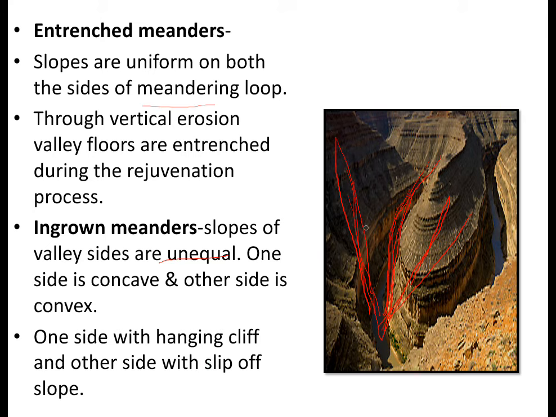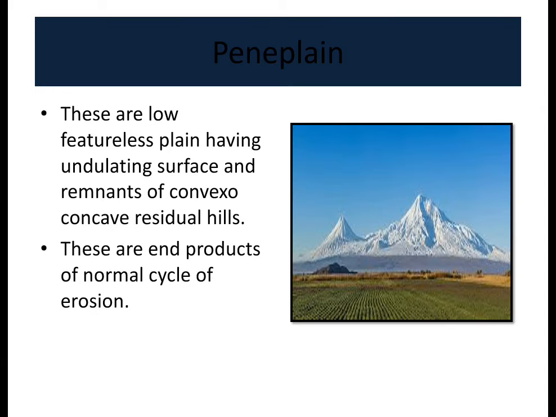So these are also ingrown meanders, also vertical meanders, formed due to vertical erosion. But one side is a steep cliff side, the other side is a slip-off slope. So these are ingrown meanders. That's the difference between entrenched and ingrown meanders.